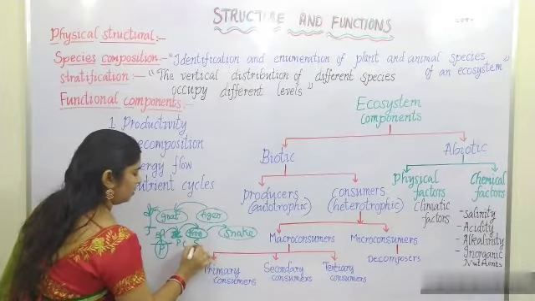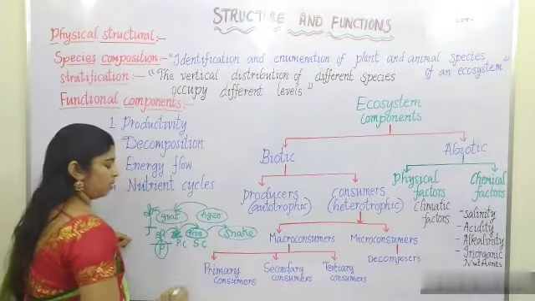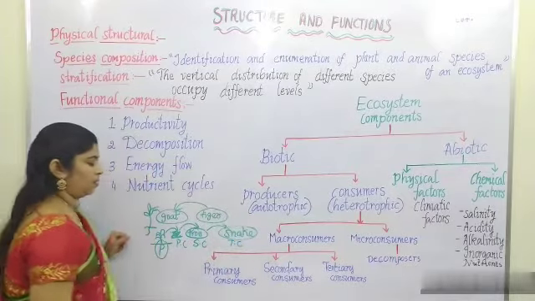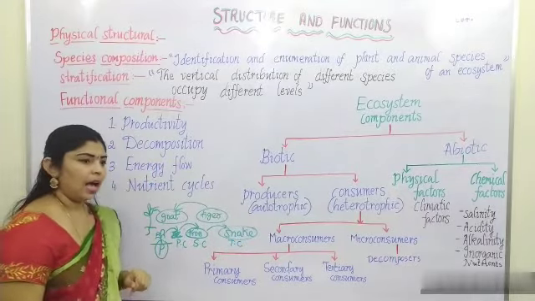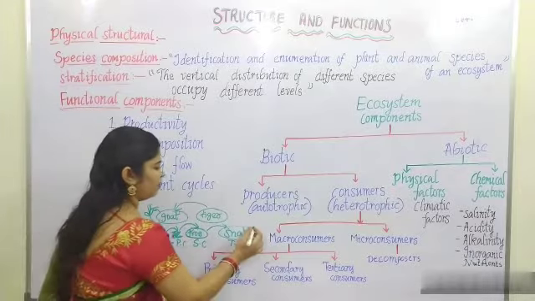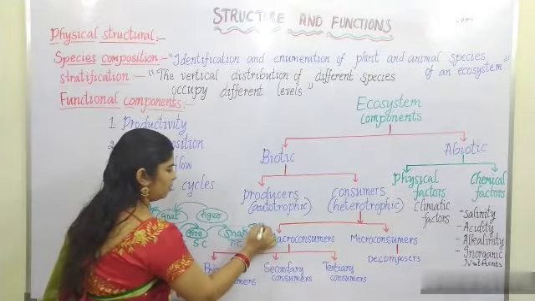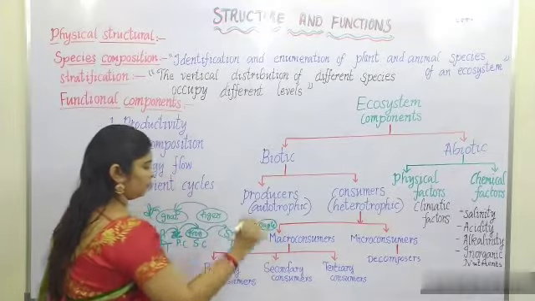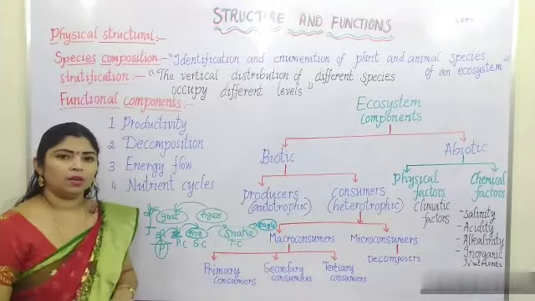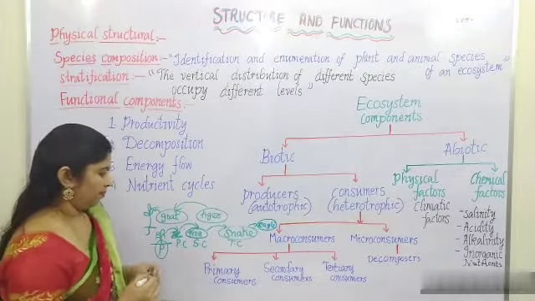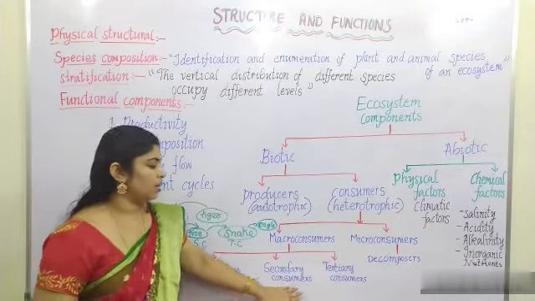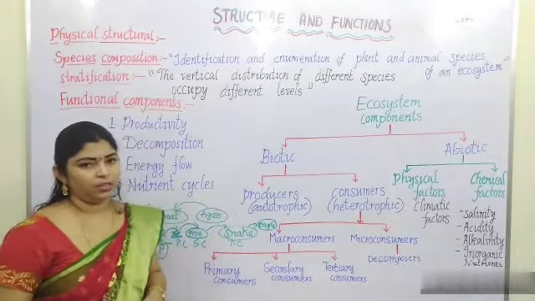Frog is a secondary consumer. And here the snake is a tertiary consumer. Again, the snake also will be eaten up by eagle. Like that. So primary consumer, secondary consumer and tertiary consumers.